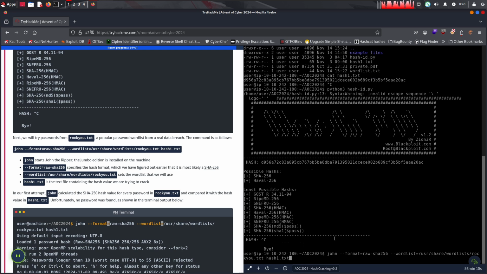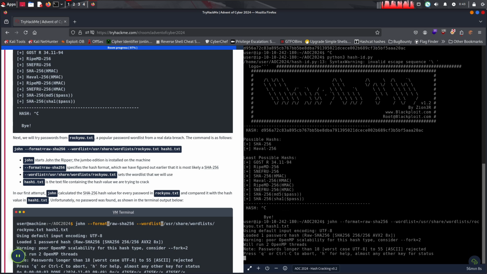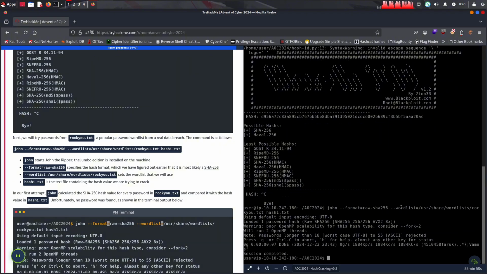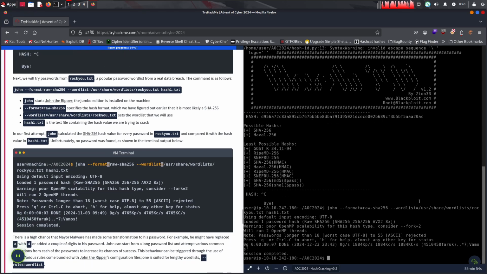You can just switch them as much as you want to. Yes, as it was written here, the format flag specifies the format of the hash, so the hash is this. The wordlist specifies from where we're taking the passwords, and the last argument is the hash file.